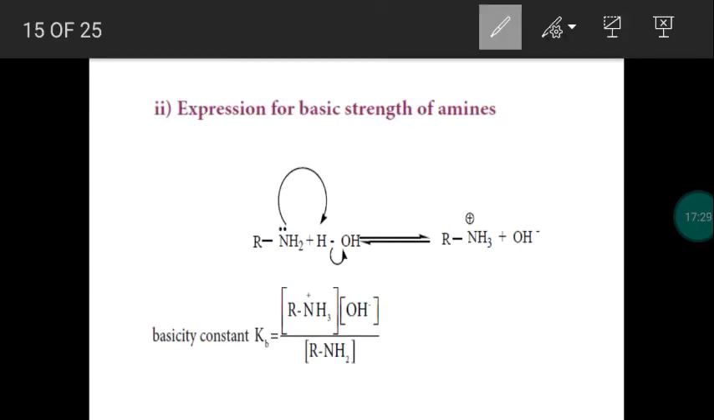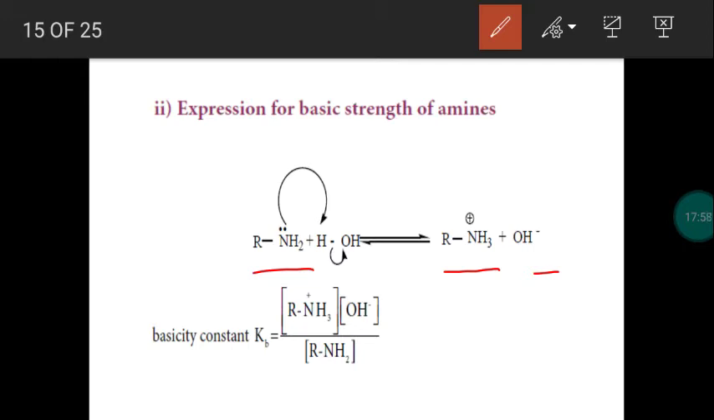Next, we are going to study the basic strength of amine. To explain the basic strength of amine, we derive the equilibrium constant first. So consider a primary amine like methylamine or ethylamine. When we add amine to water, it forms alkyl ammonium ion with a hydroxide ion.